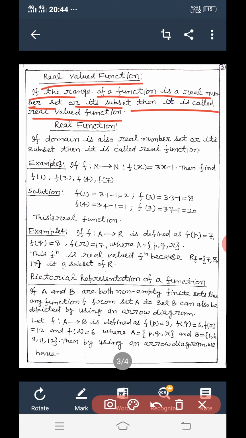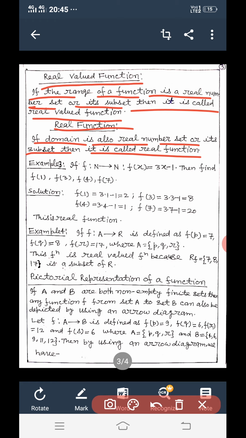Real function: if the domain is also a real number set or its subset, then it is called a real function. Means in a real function, the domain as well as the range should be a real number set or its subset, but in a real valued function only the range should be a real number set or a subset of the real number set.